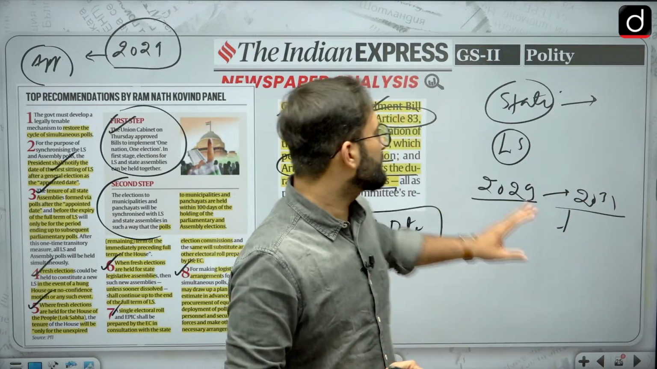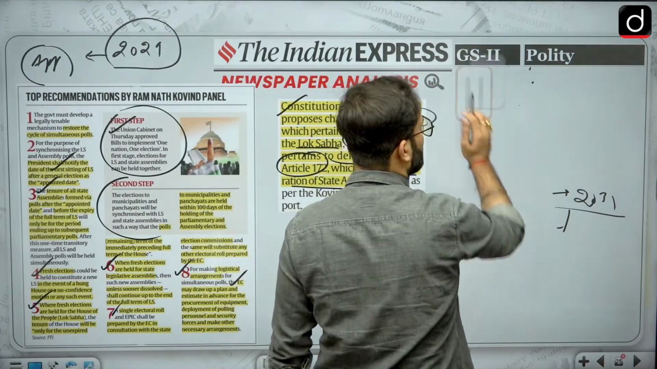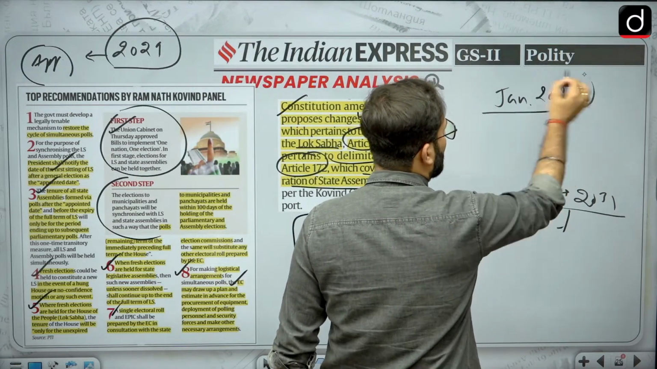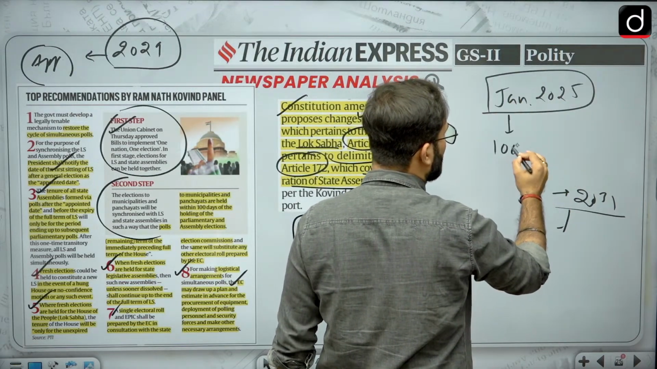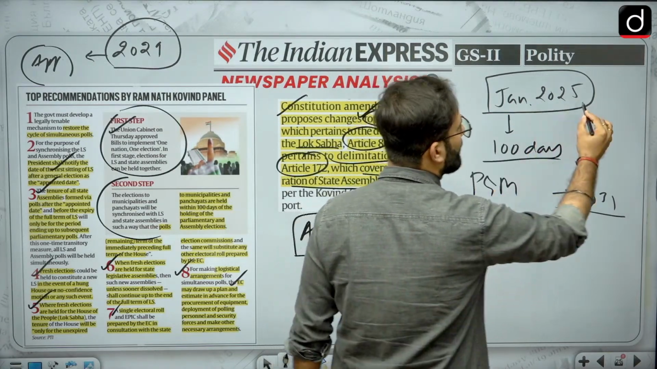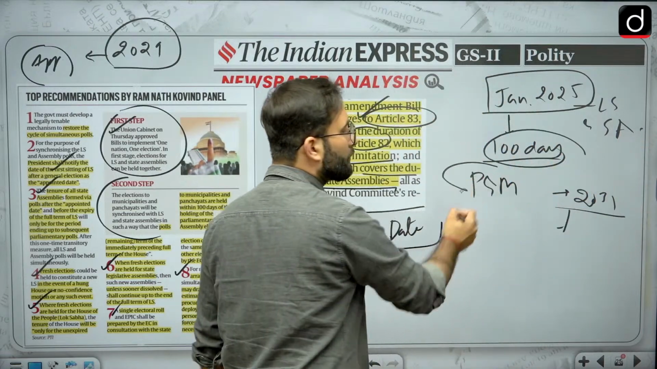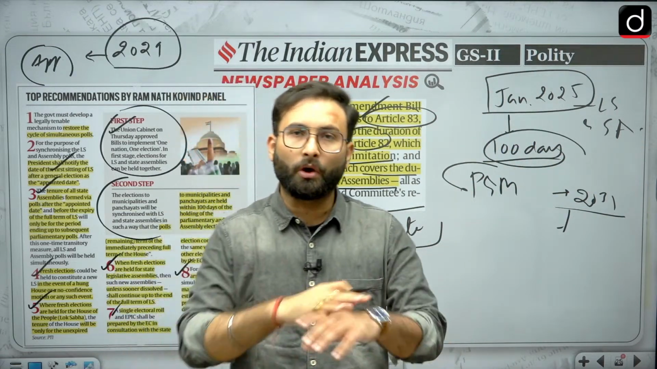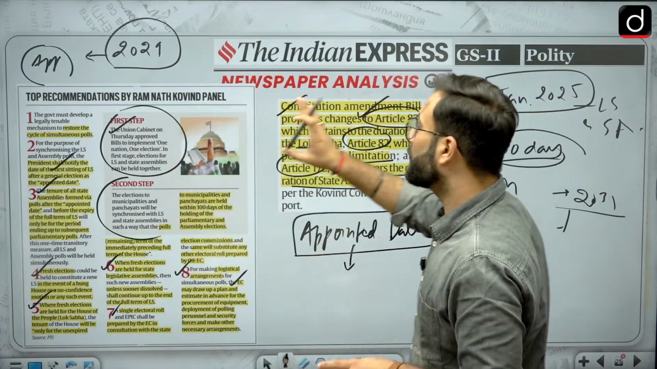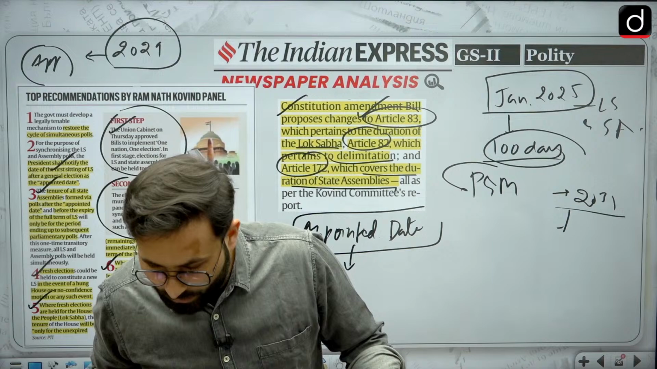Okay. So let's say you have gone for the elections in January 2025. And within 100 days, you have to go for the elections of the panchayats and the municipalities. These are the Lok Sabha and State Assembly elections, and within 100 days you have to go for the panchayat and municipality elections, so that all the elections in India will be synchronized. Okay. So that is about your one nation, one election, and all the recommendations which are there.